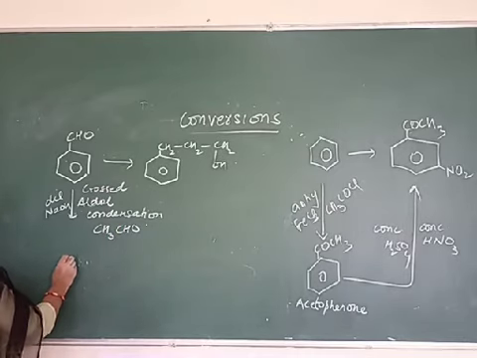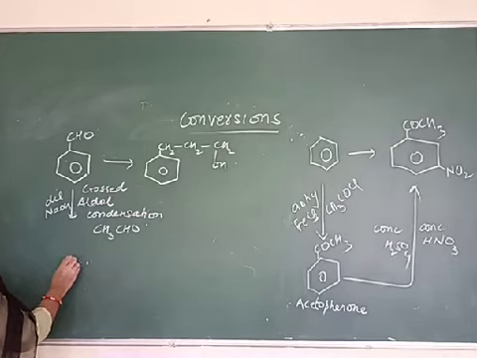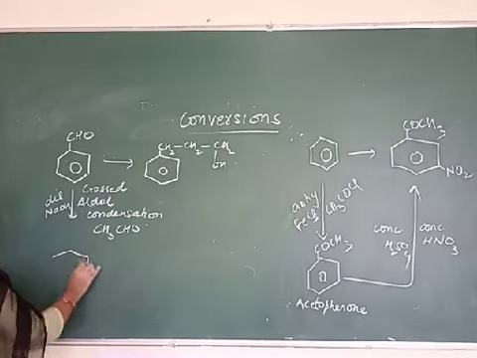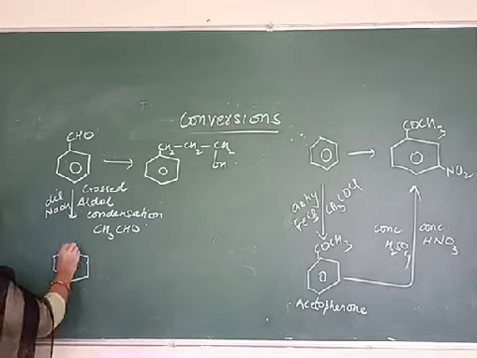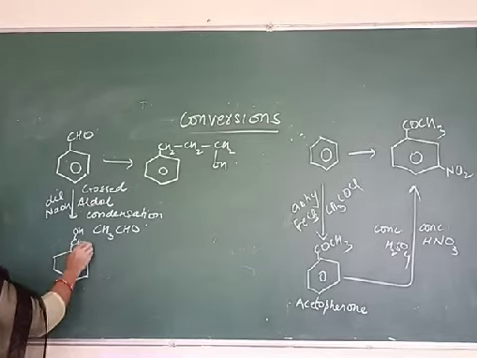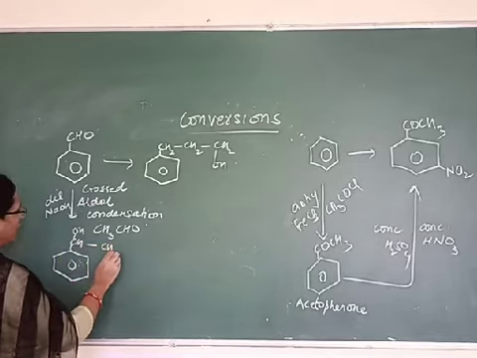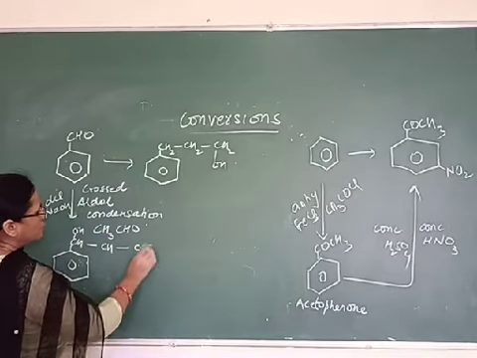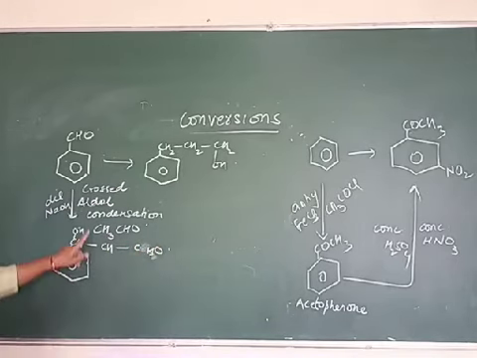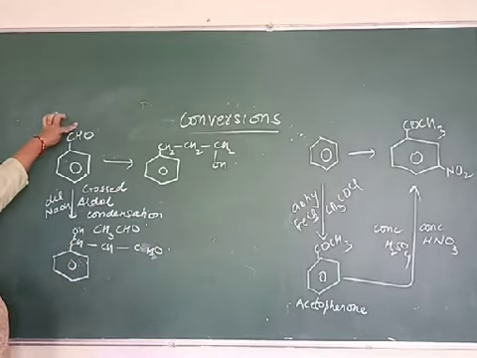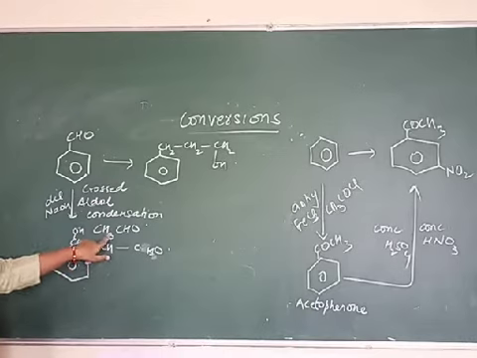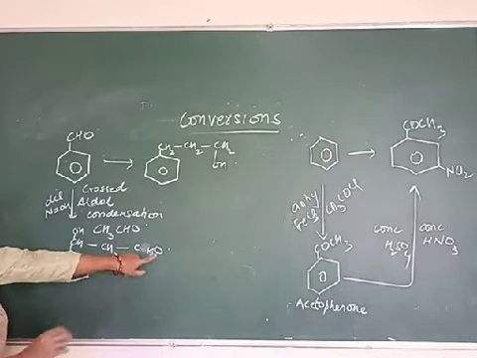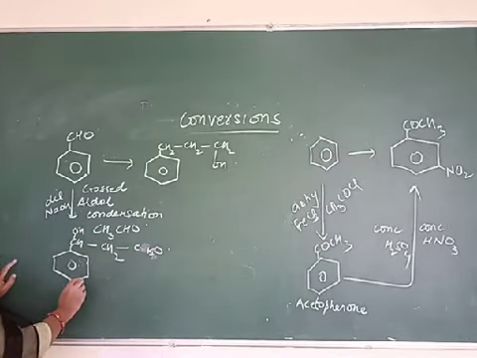So when you treat it with ethanal, we will get here CHOH and here we will get CH2CHO. This is the cross aldol condensation product. Here we will get CHOH and this CH2CHO. It will remain as such.